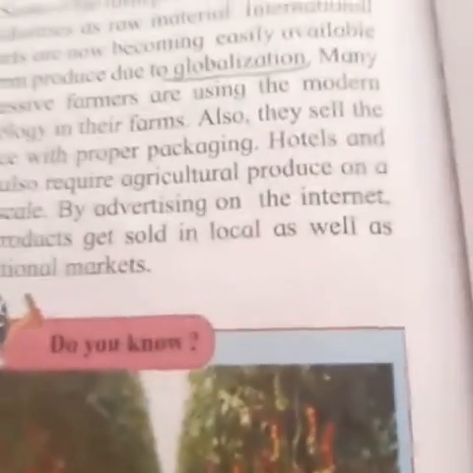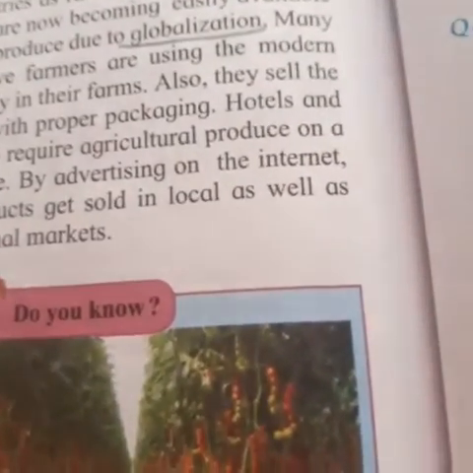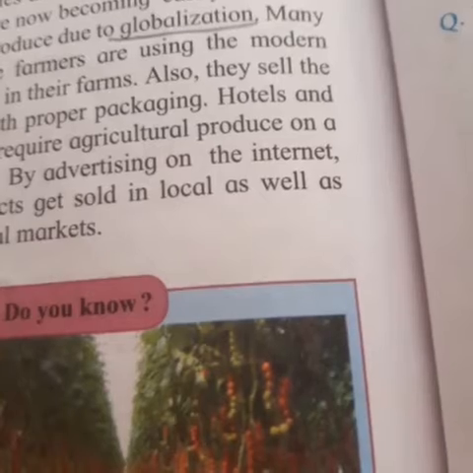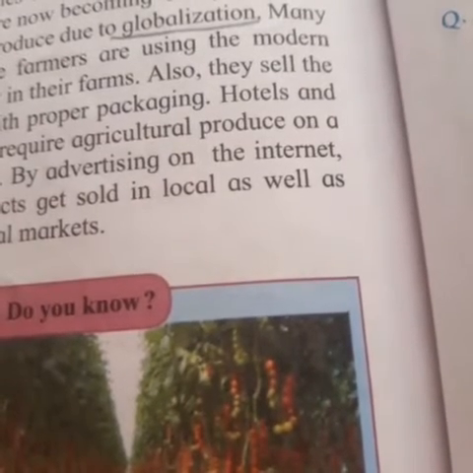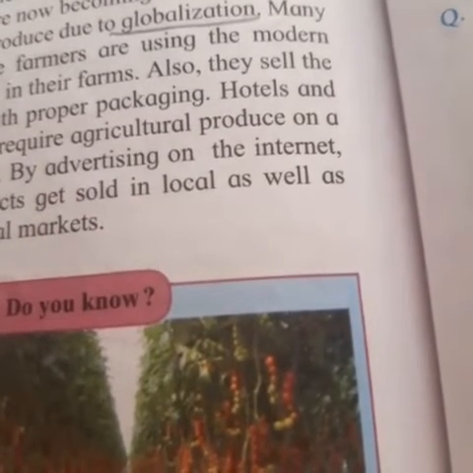Now in the marketing system, what they have said is that it is necessary for making good production by the farmers available to the consumer at a fair price.